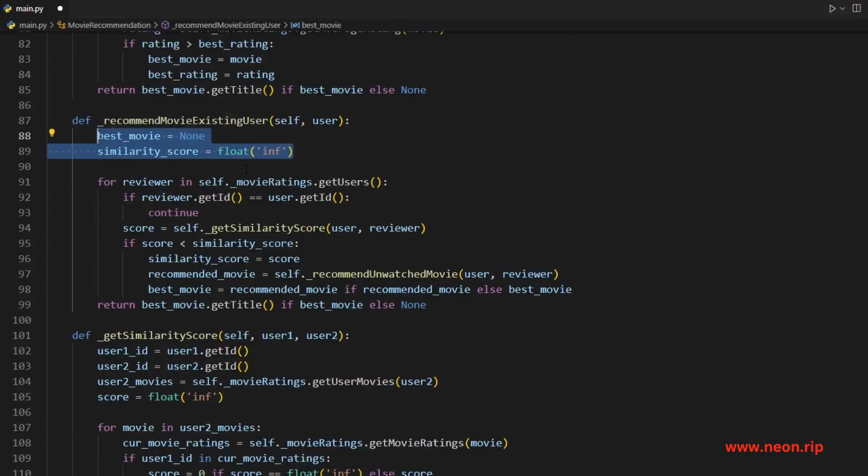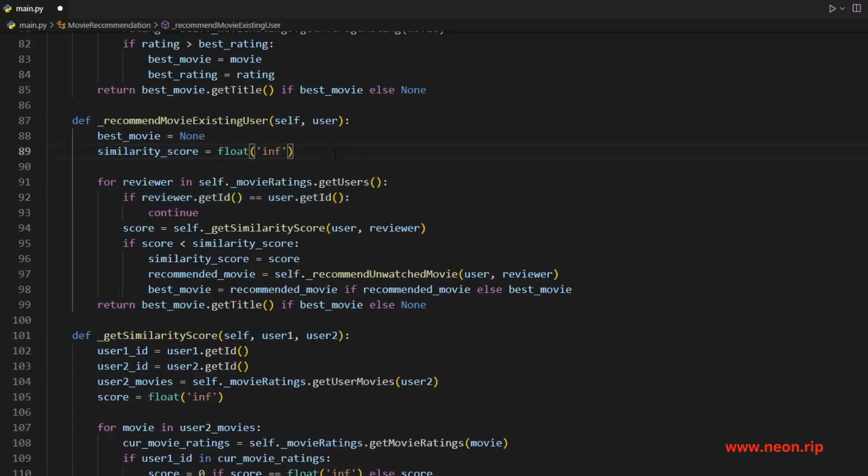Our goal is still the same. We want to find the best movie, but in this case, we want to do so based on a similarity score. So this is the user we're trying to recommend to. To recommend to them, we have to find other users, which we're going to call reviewers, just to not confuse ourselves too much. But we're going to go through all the list of users and we're going to check, is this reviewer not the same as the user that we're trying to recommend to? Because if we use the exact same user, then their similarity score is going to be pretty good.